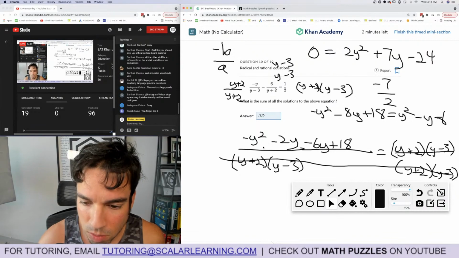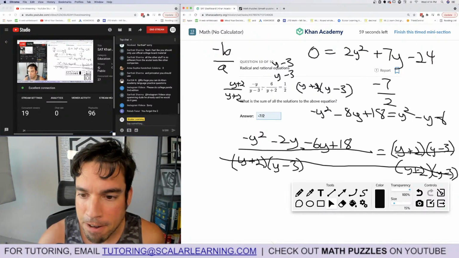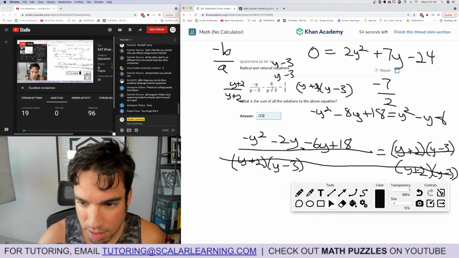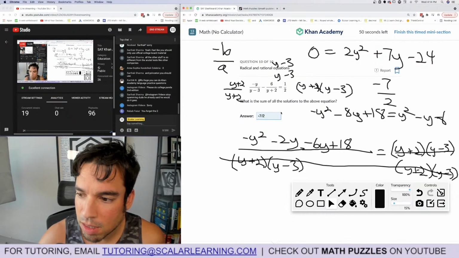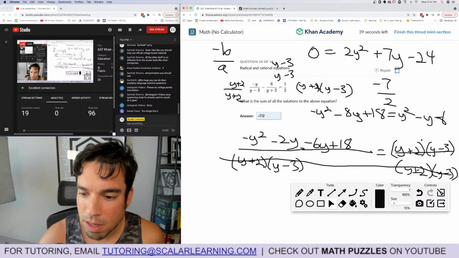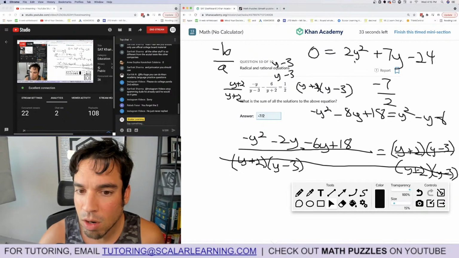So squared. So negative y squared minus 2y, minus 6y plus 18. And then negative y squared minus 8y, 2y squared. And then on that side, we have that. We know that y squared, 3 plus 2, is minus y minus 6. So that should be plus 7y. And then that should be minus 24, negative b over a.